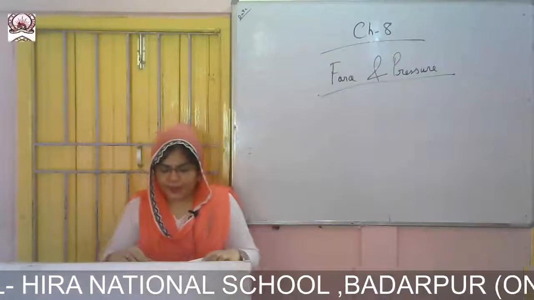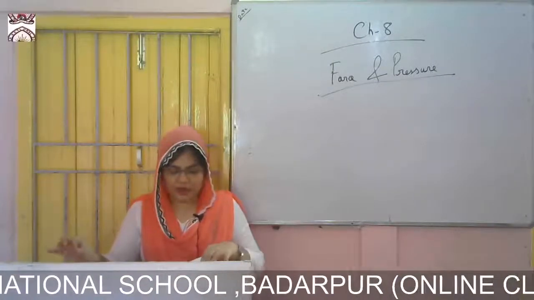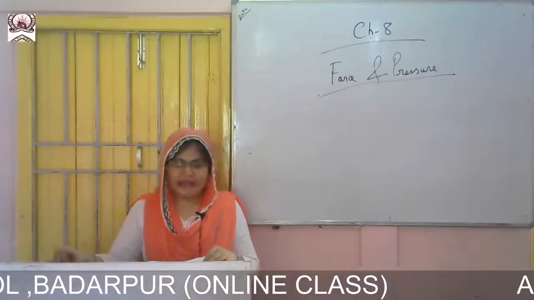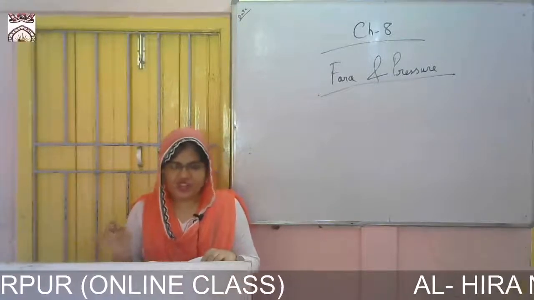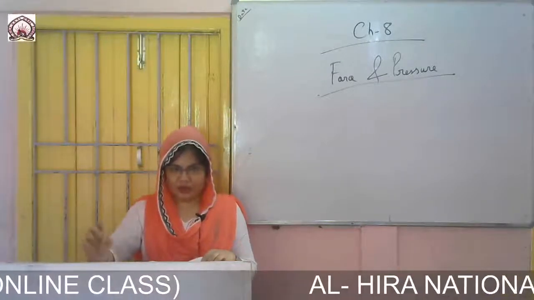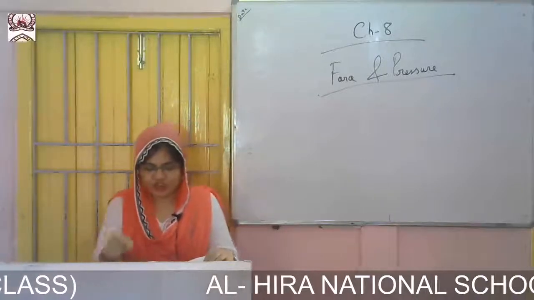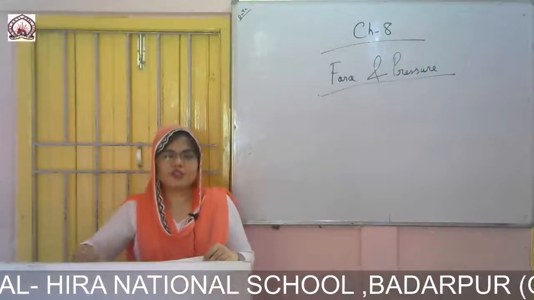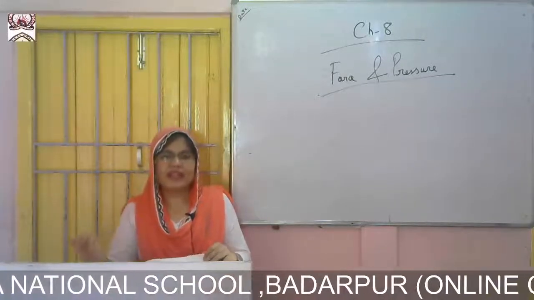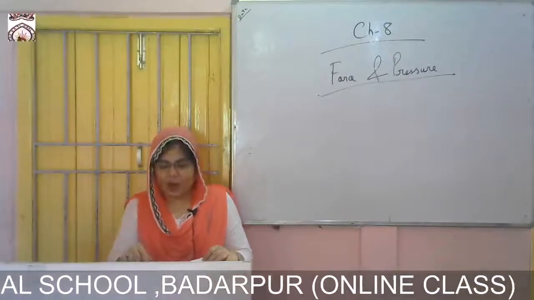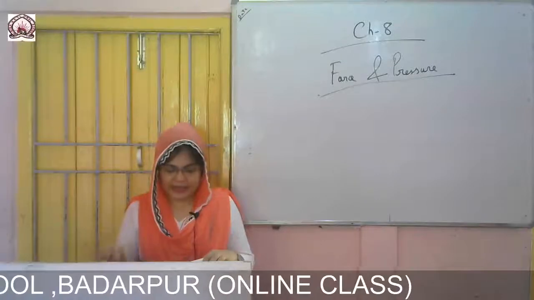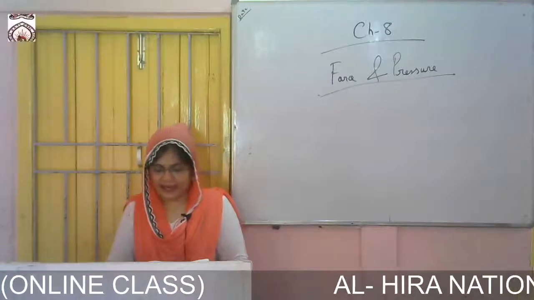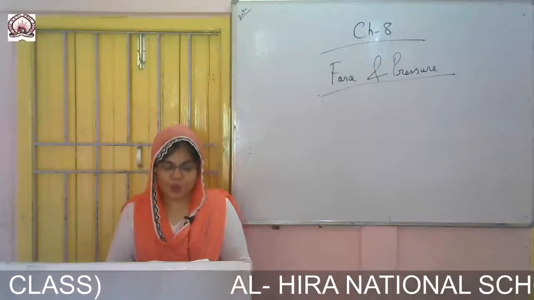As I took, the area of a sharp pin is A and the area of a blunt pin is 10A. Then how will you find the pressure applied on the sharp pin? It is F by A, the force you applied divided by A, the area of the sharp pin. While for the blunt pin it is F by 10A. Since F by A is 10 times greater than F by 10A, the sharp pin passes through the sheet of paper more easily.